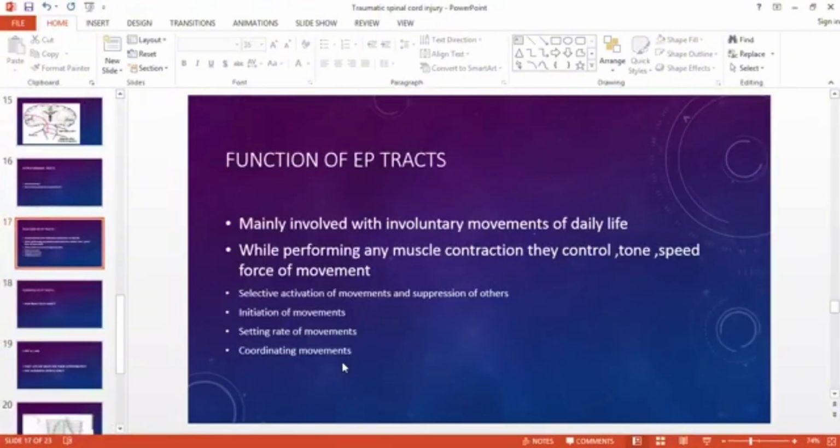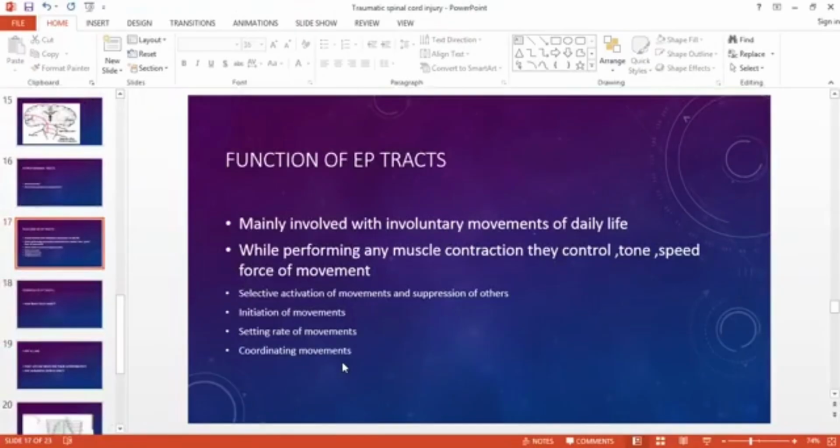They're not able to give the correct prescription to the corticospinal tract about which muscle to contract and which to relax. So the corticospinal tract gets confused, and they contract one muscle one time and then another muscle the next time. So their corticospinal tracts are okay, their brain is okay, but the extrapyramidal tract gets disturbed, and so their daily life also gets disturbed.